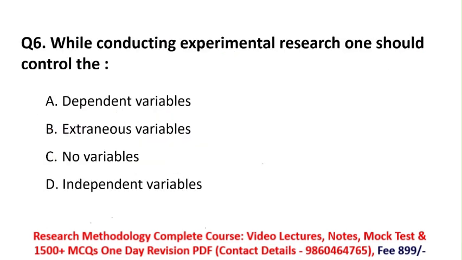Next. While conducting experimental research, one should control the. In this question they are asking, while performing experimental research, which variable should we control? Remember, experimental research provides us the relation between the independent and the dependent variable. How does the independent variable affect the dependent variable? Let's say some example.